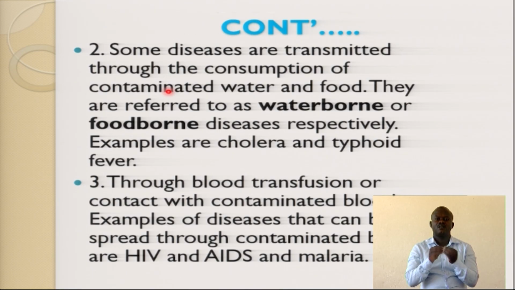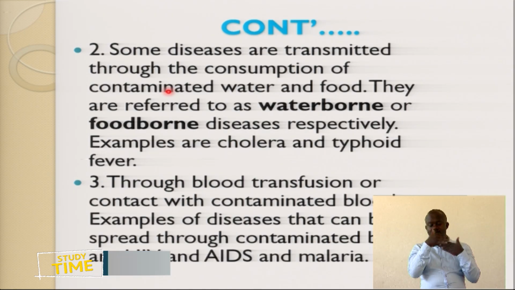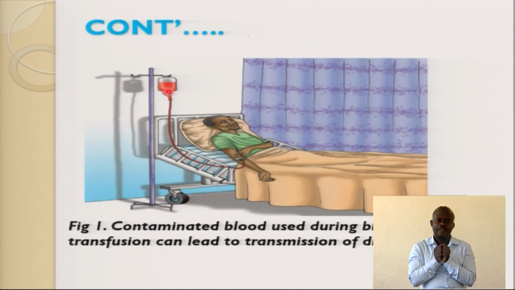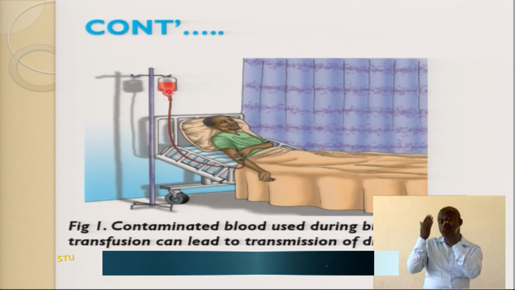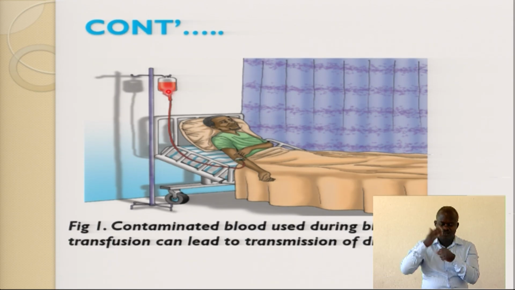Number 3, we said blood. Disease can also pass through blood transfusion or contact with contaminated blood. When you come in contact with contaminated blood, you are likely to suffer; not only contaminated blood, any infected fluid can also cause a disease. Take an example: we talked about HIV/AIDS and even malaria. We had the example of a patient who suffers from disease because of blood transfusion. That's why blood has to be tested thoroughly to see if it is safe and can be stored in what you call a blood bank.